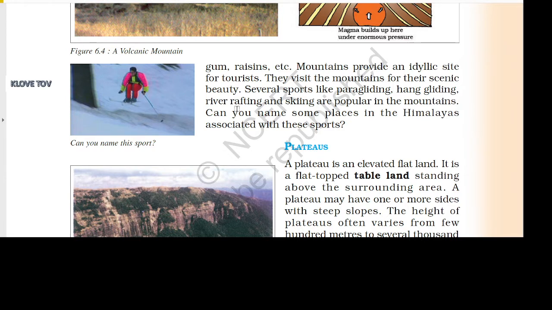They visit the mountains for their scenic beauty. Sports like paragliding, hang gliding, river rafting, and skiing are popular in the mountains. Can you name some places in the Himalayas associated with these sports?